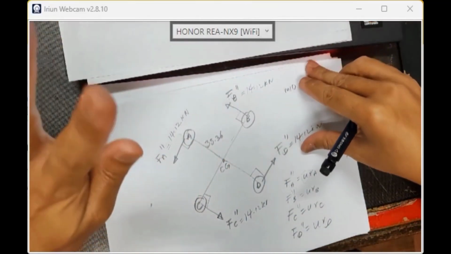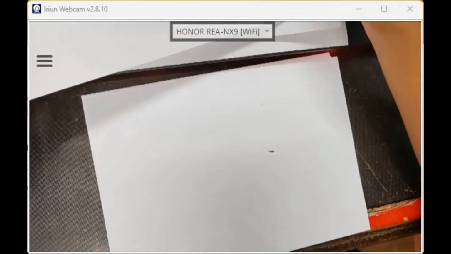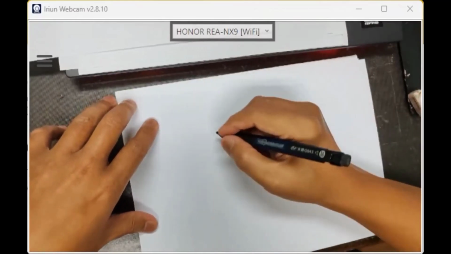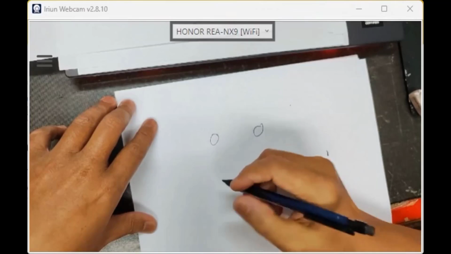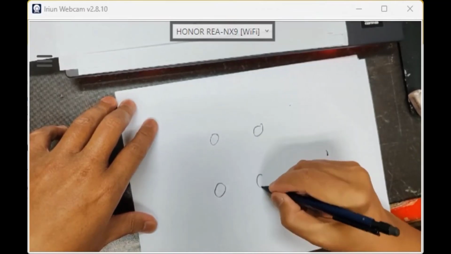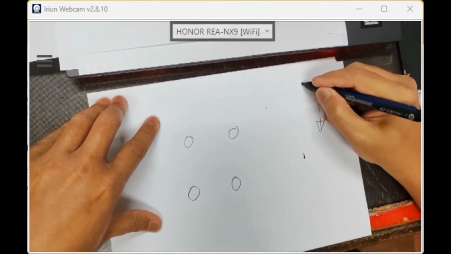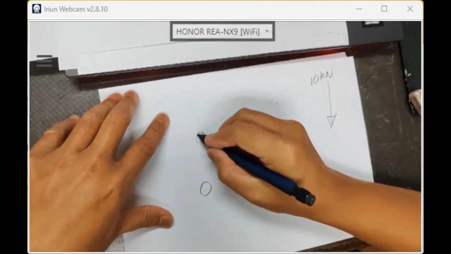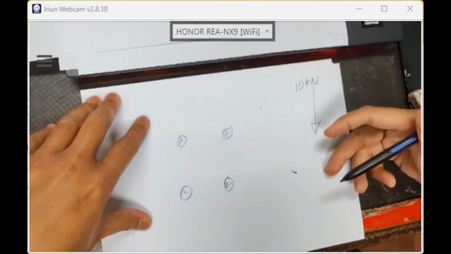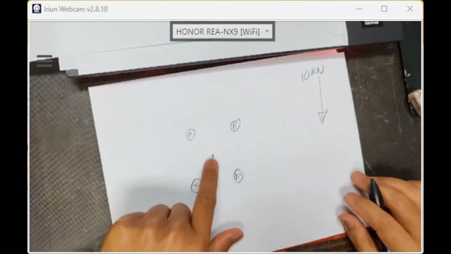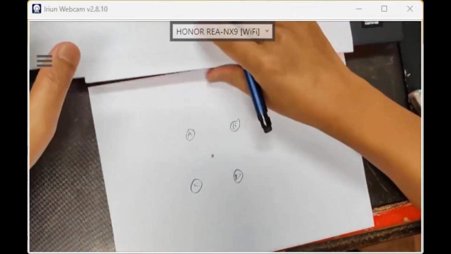What about the primary? I skipped. So what about the primary? Primary shear load. I draw the bolts again. You have bolts, a vertical beam and a cantilever horizontal beam. Earlier I said 10 kilonewton, right? Bolt A, bolt B, bolt C, bolt D. This is the centroid. Primary shear load, we jumped straight to secondary. Just now I explained to you.